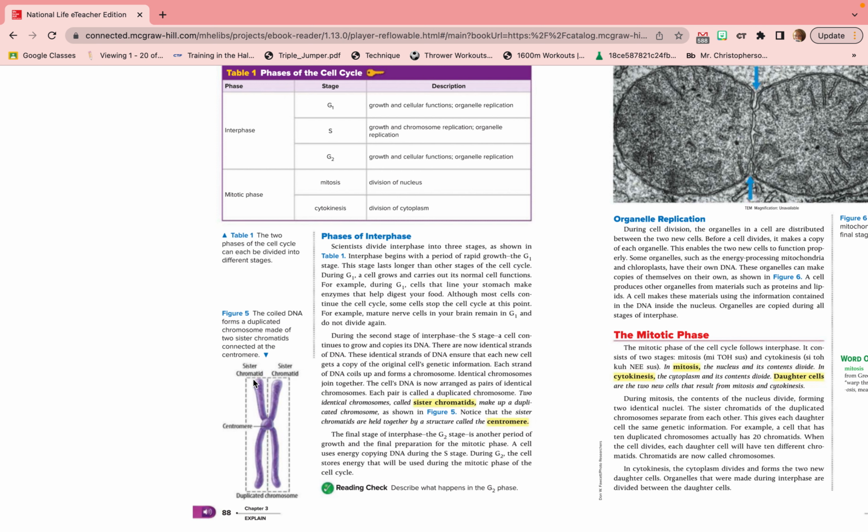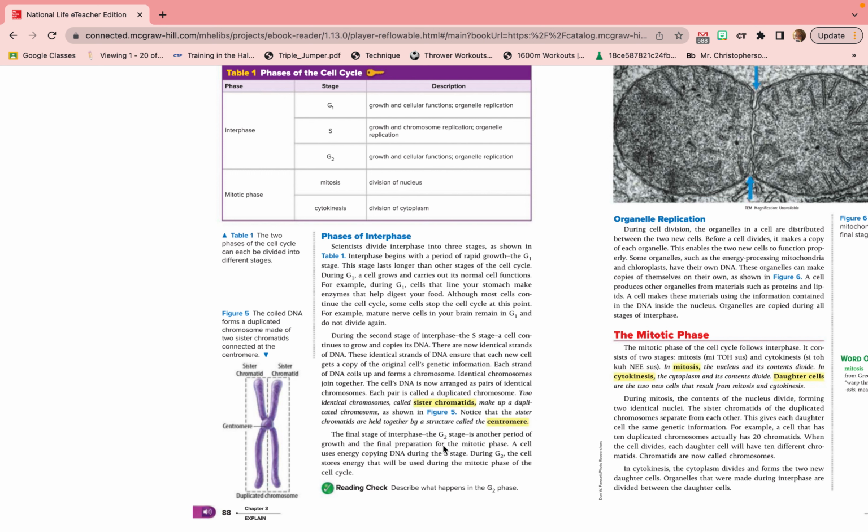So this is called a duplicated chromosome. 2 identical chromosomes called sister chromatids. So here's one sister chromatid. Here's the other sister chromatid. They make up a duplicated chromosome, as shown in Figure 5. Notice that the sister chromatids are held together by a structure called the centromere.